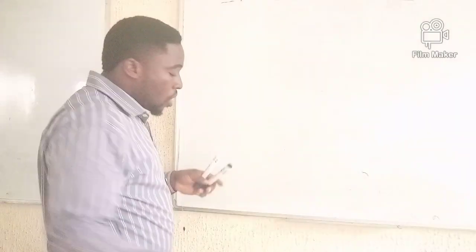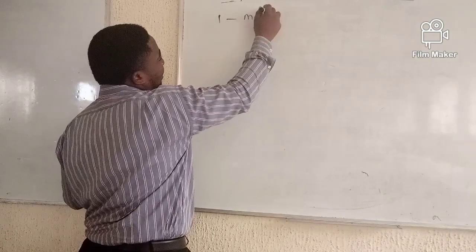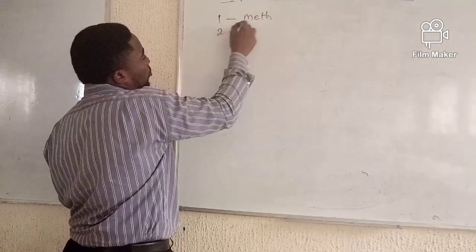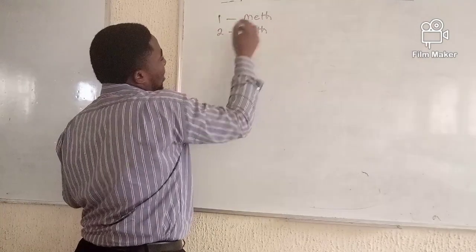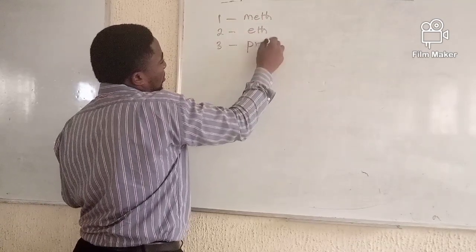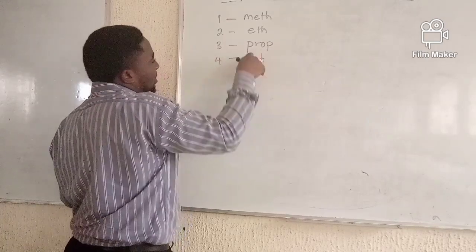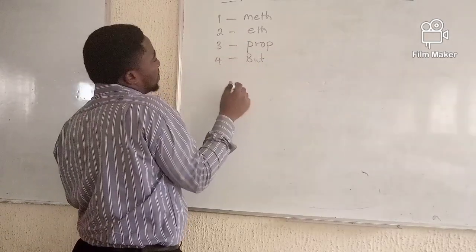Now let's look at some structures and then be able to pick the longest chain that will form our root. Already we agreed that 1 carbon atom in a chain should be pronounced as meth. So when you have 2, it should be pronounced as eth. And then 3 should be pronounced as prop. And then 4 goes with but. So it's a rule that guides all organic compounds.